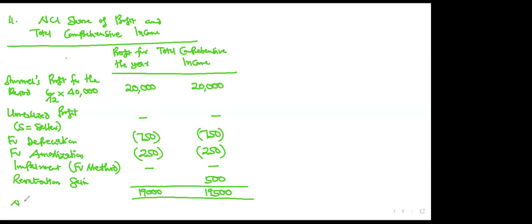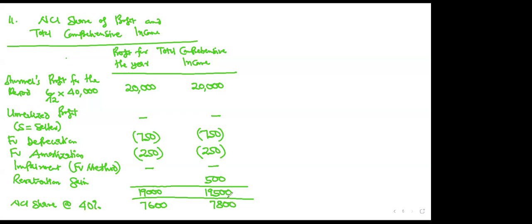Then you calculate the NCI share. Remember, the parent has 60%. NCI will have 40%. So 40% of 19,000 will give you 7,600. Then 40% of 19,500 will give you 7,800. So that is it. So copy this down.